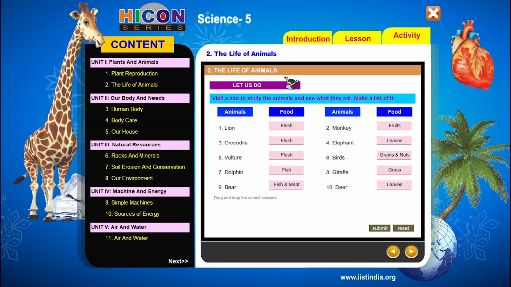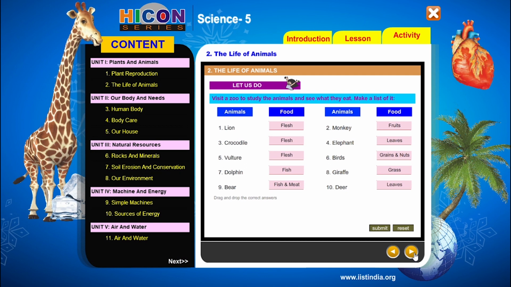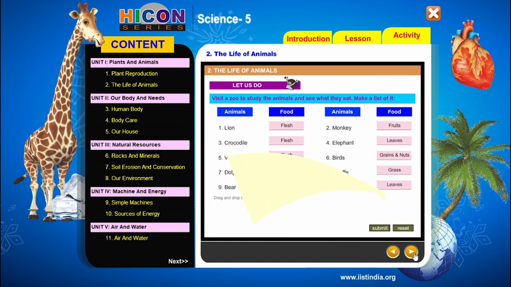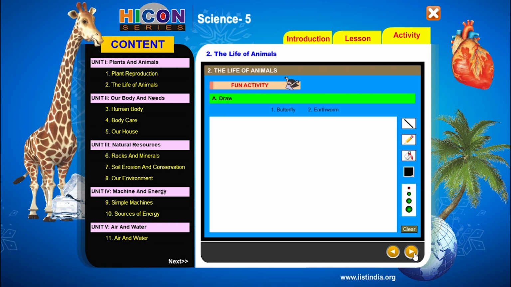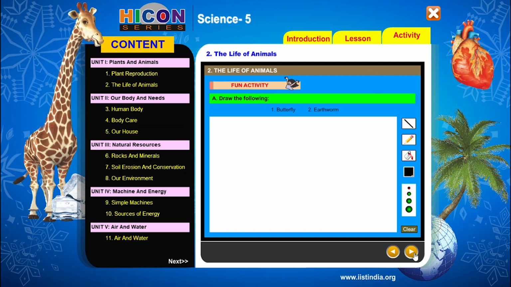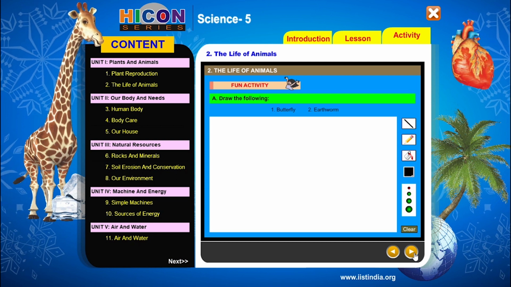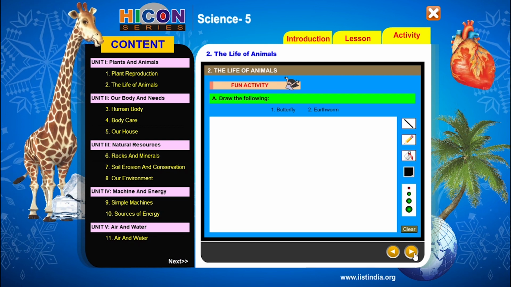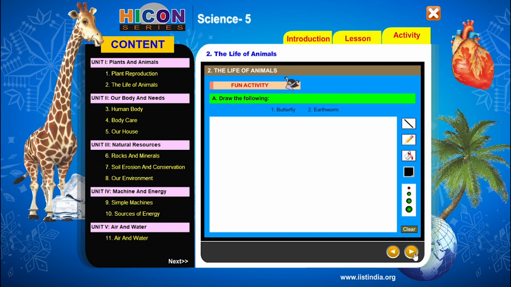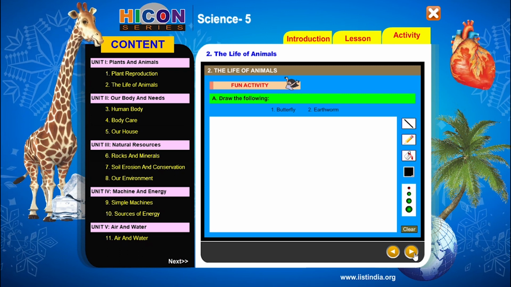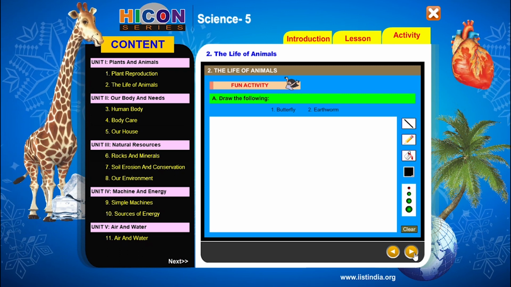Now let us enter the next part in the activity session. Draw the following. So children, this is a fun activity. There are two animals given. Now we have to draw their figures. One is a butterfly and the second one is earthworm. So children, practice the diagrams of butterfly and earthworm.